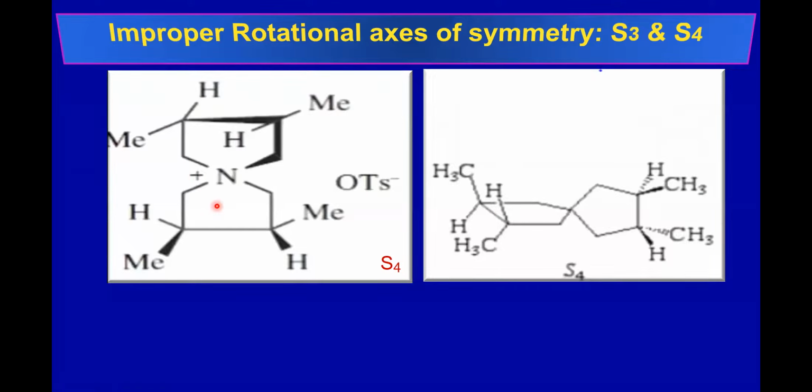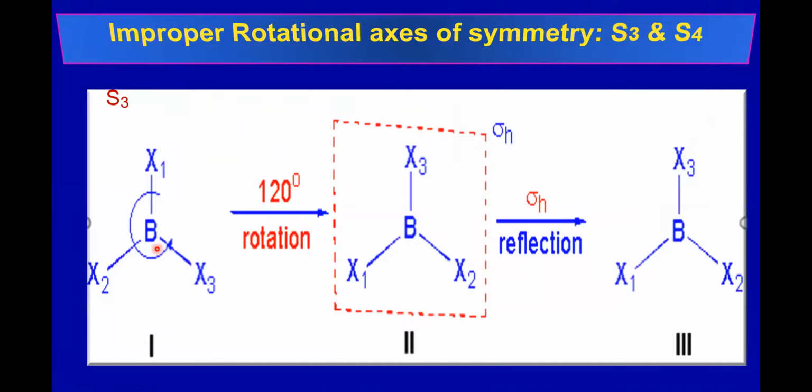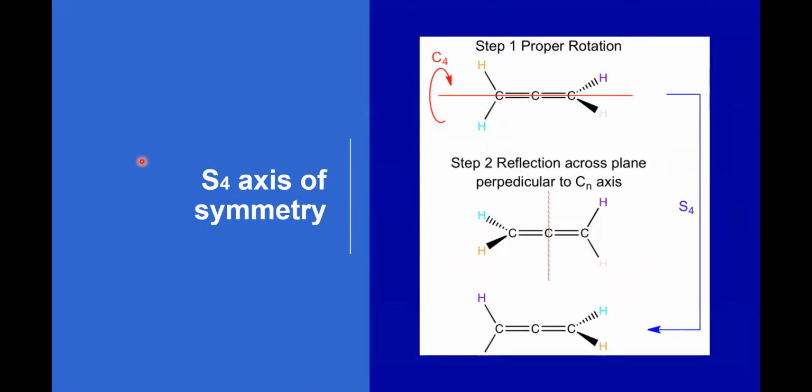So this will have an S4 axis of symmetry. This is a spiro molecule. Then BX3 will have S3. Then S4 axis of symmetry for simple allene. Simple allene will have an S4 axis of symmetry.